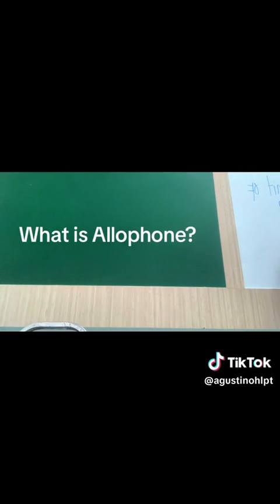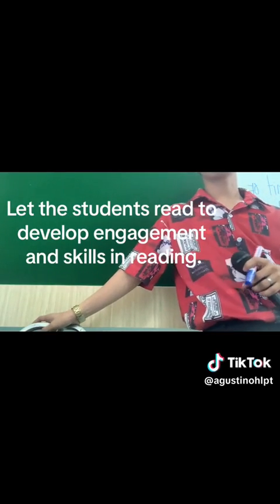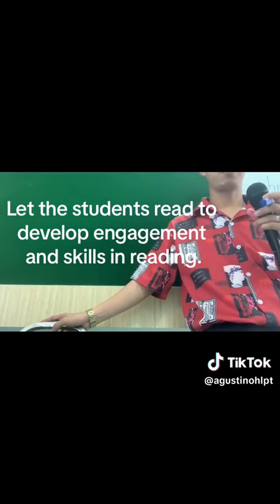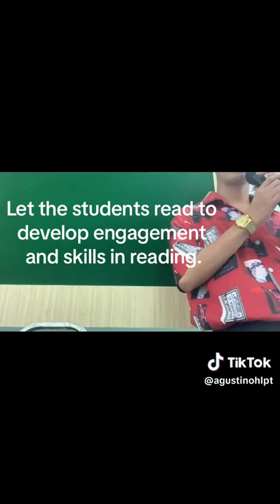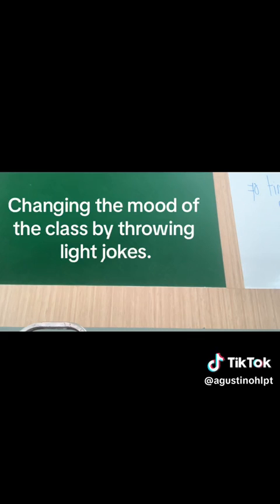Okay, what is allophone? Allophone is, 1, 2, 3, go. Allophone is a term used in phonology to describe various pronunciations of a phoneme. Okay, again, this big circle is the phonology. And then inside of phonology, we have another circle, and that is phoneme. And then inside the phoneme, we have the allophone. This one, the allophone.